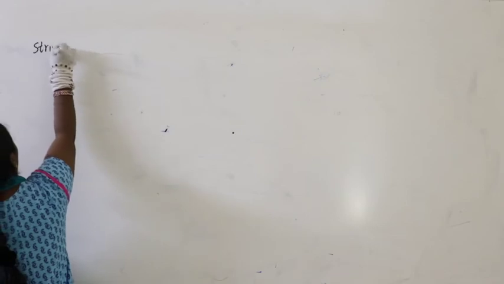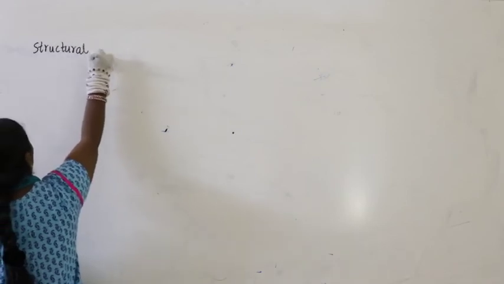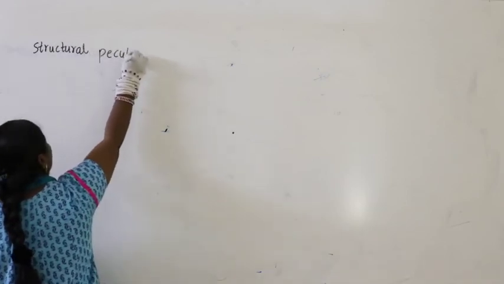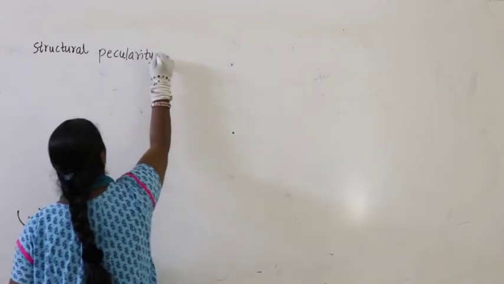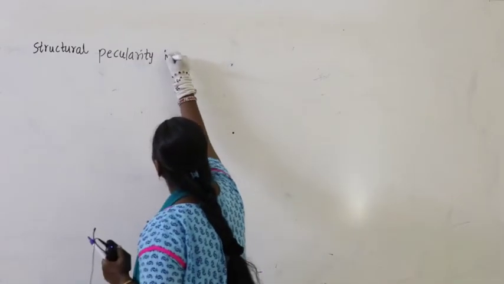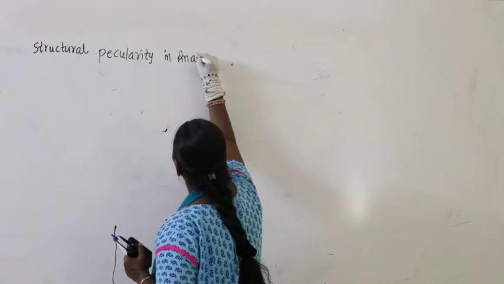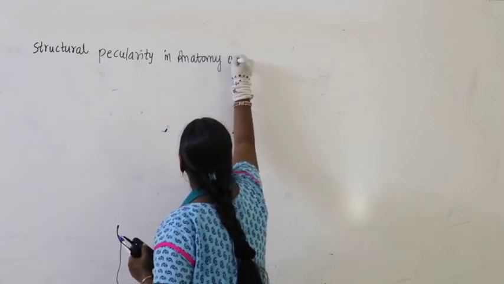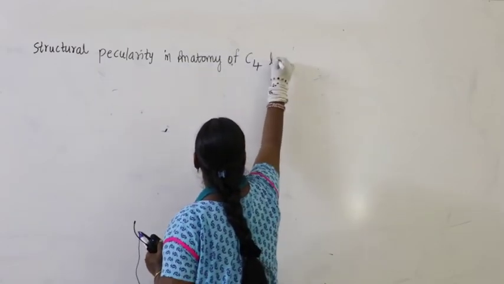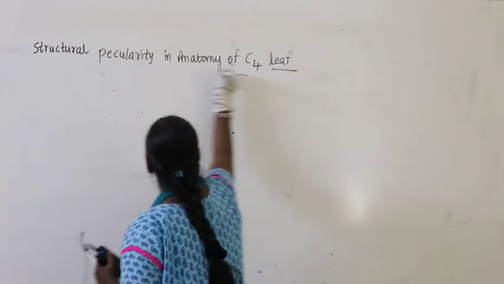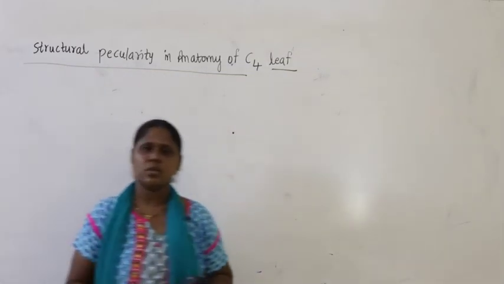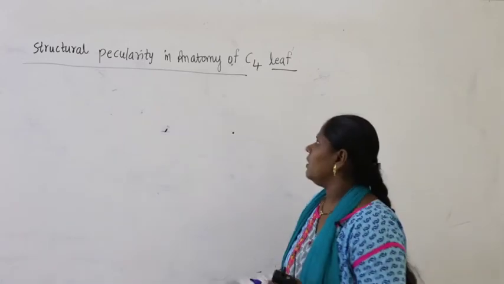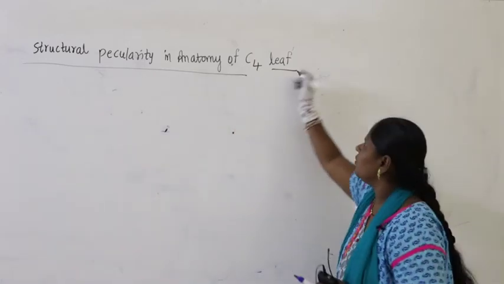Structural peculiarity in anatomy of C4 leaf.